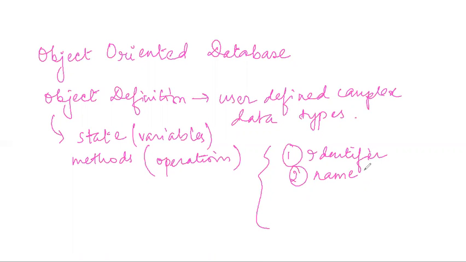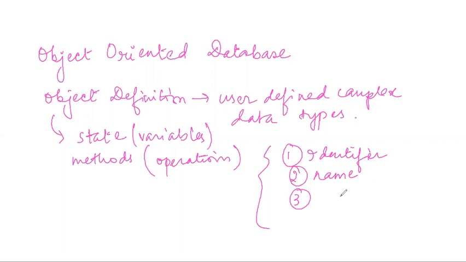So in a database, any object can have a unique name. In DBMS, if you define objects and entities, each and every entity can have a unique name, and they also cannot have a unique name. But there must be some attributes by which we will understand that this object is different from the other object, right?